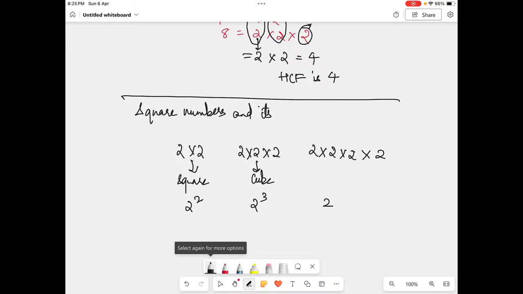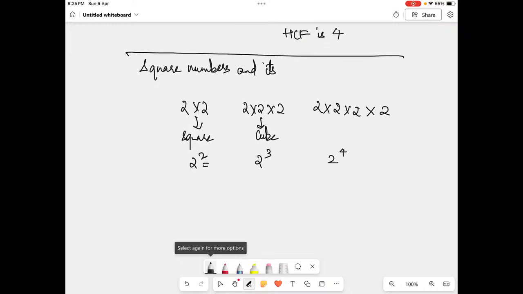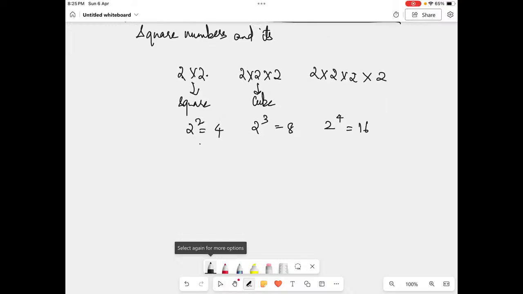Here, 2 multiplied 4 times. So I'll write the answer. 2 square is 4. 2 cube will be 8. This will be 16. How did it come? 2 times 2 is 4, 2 times I am multiplying it. You will get the answer. Okay, so like that you are getting it. So these are square numbers, cube numbers, and like that.